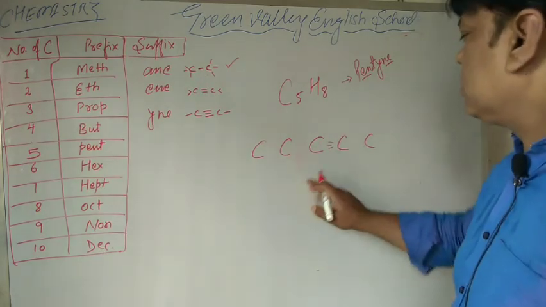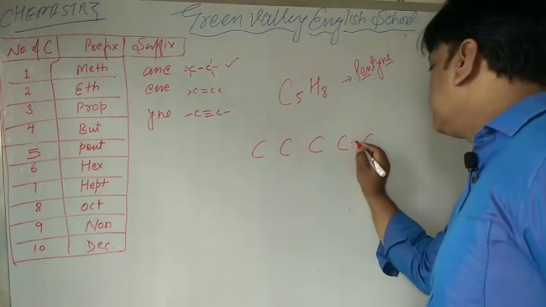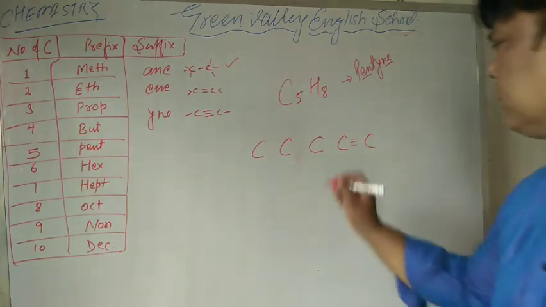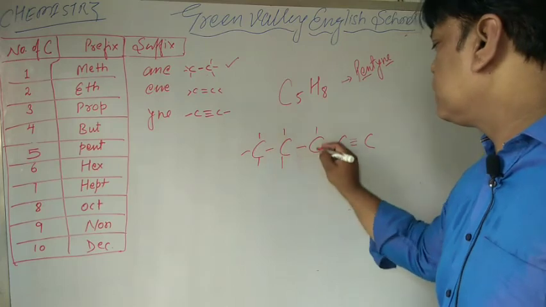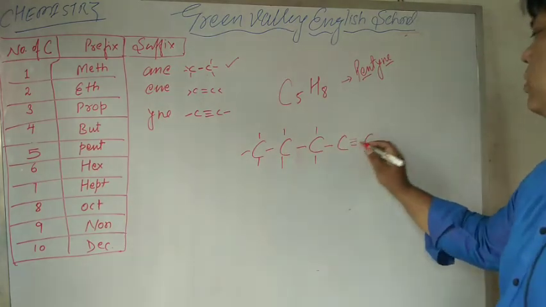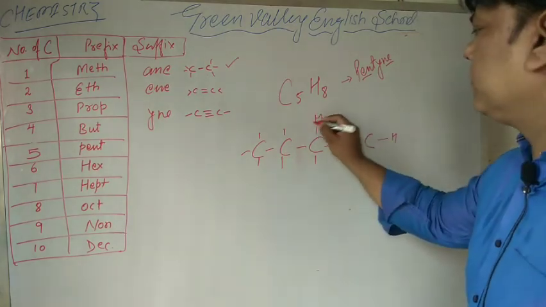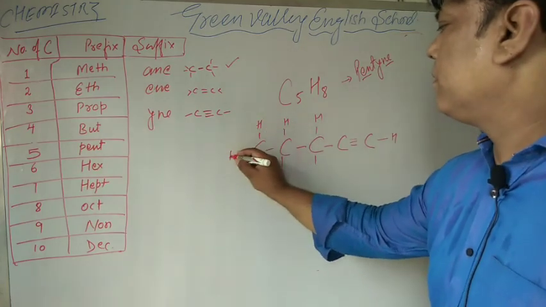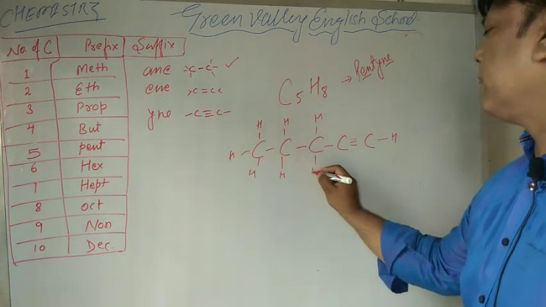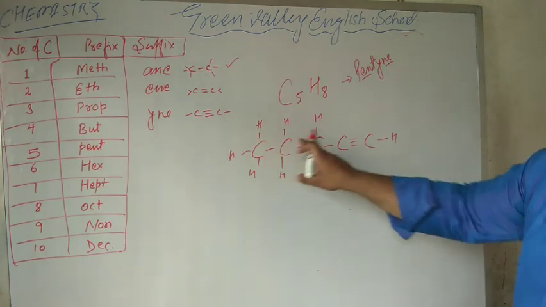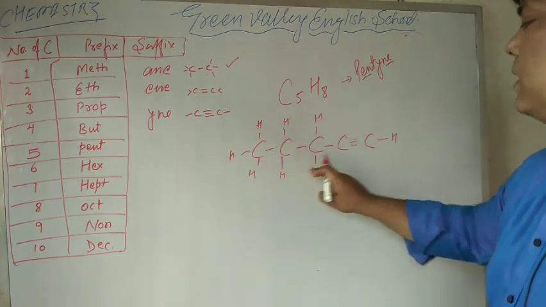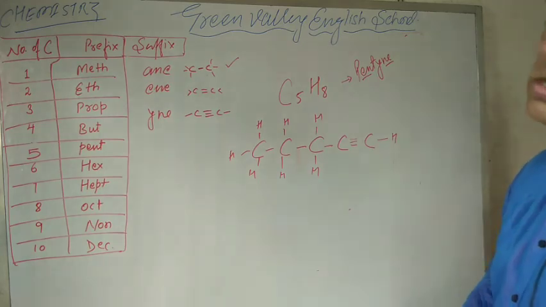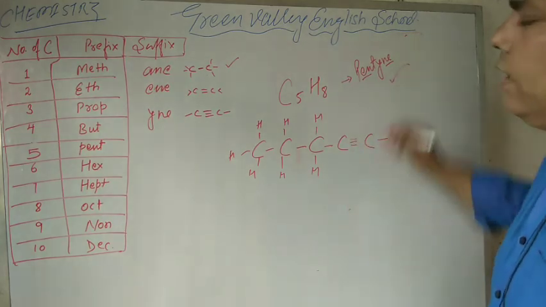Okay, so take the triple bond here. Now 1, 2, 3, 4, 5, 5 carbons, and 1, 2, 3, 4, 5, 6, 7, 8 hydrogens. That is the structure of pentyne.